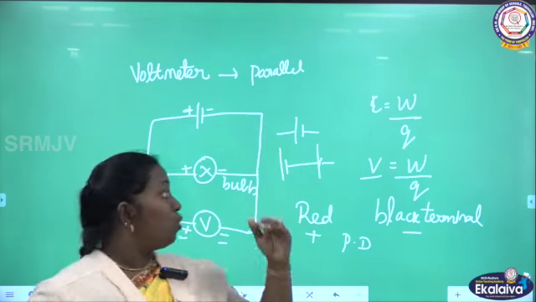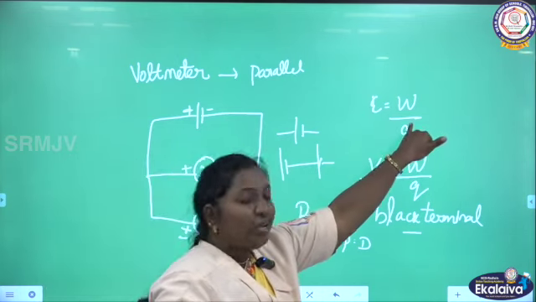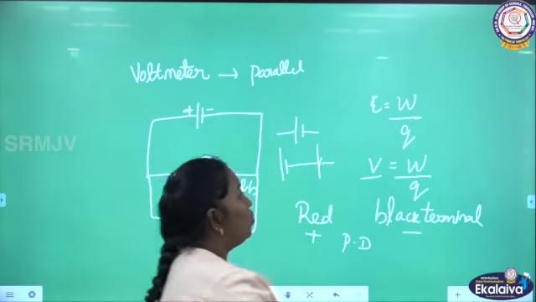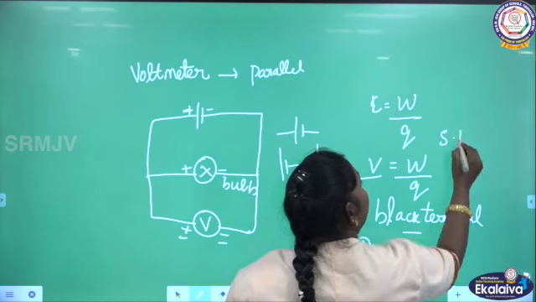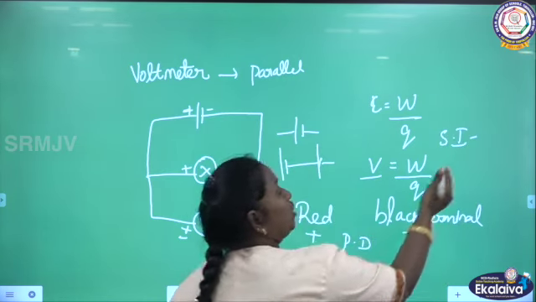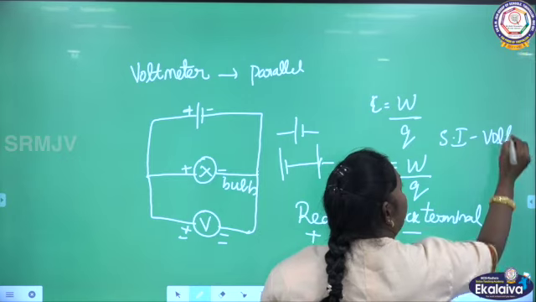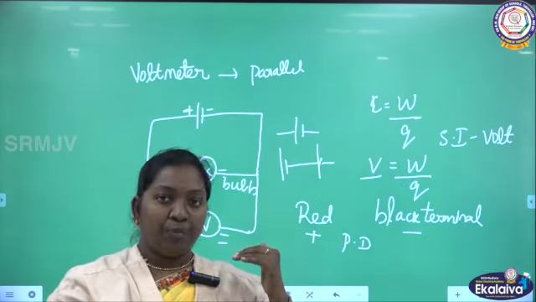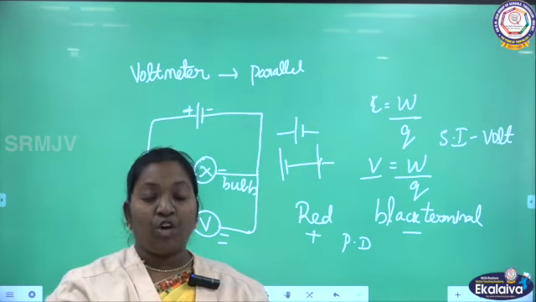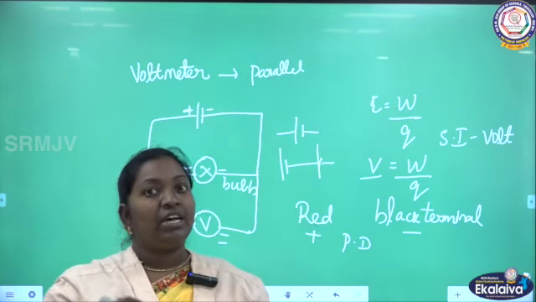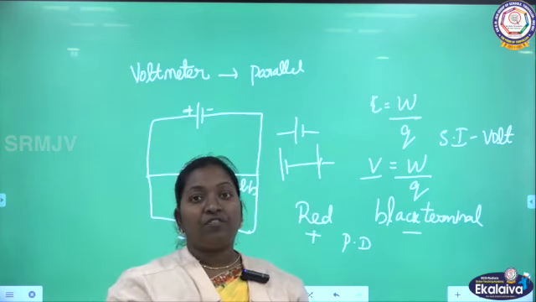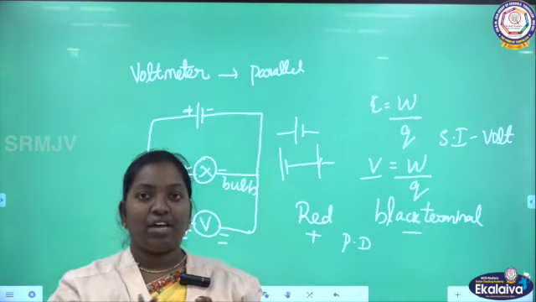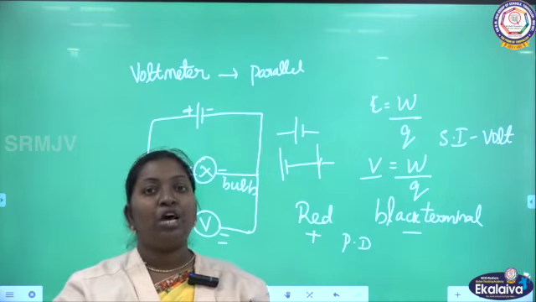Both are the same, and the formulas are the same. Epsilon equal to W by Q is the EMF and V equal to W by Q is the potential difference. The SI unit of EMF and potential difference is volt. These are the same, but one difference is that EMF shows the voltage when it does not produce a current, while potential difference shows the voltage across the terminal when there is a current. This is how the EMF and the potential difference differ.